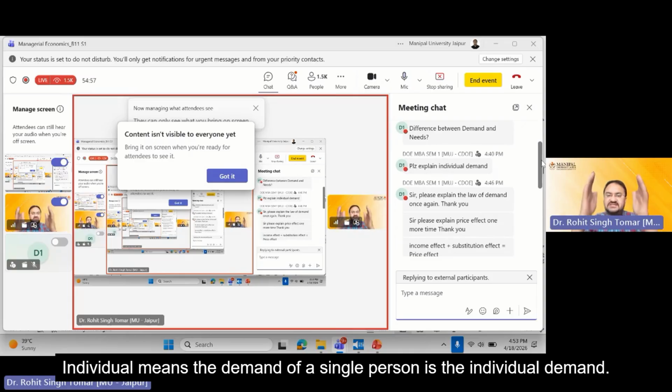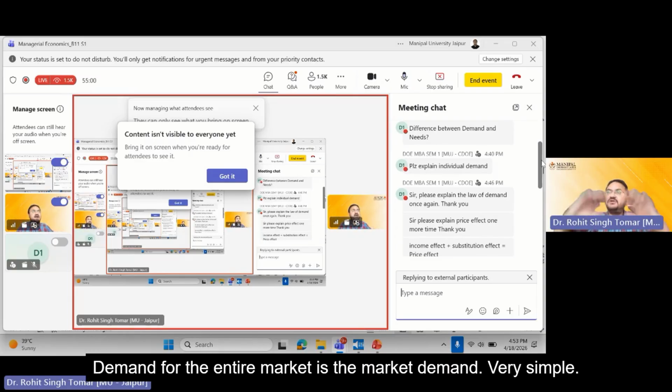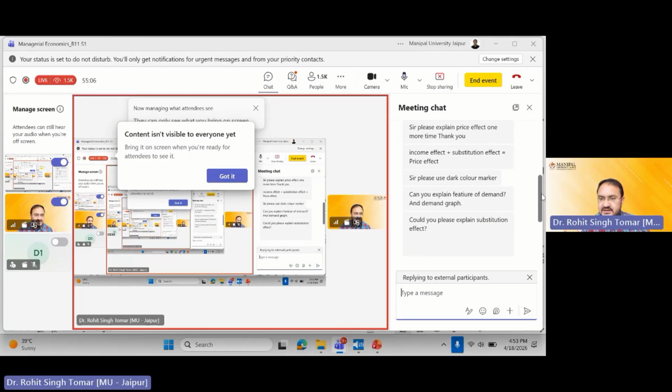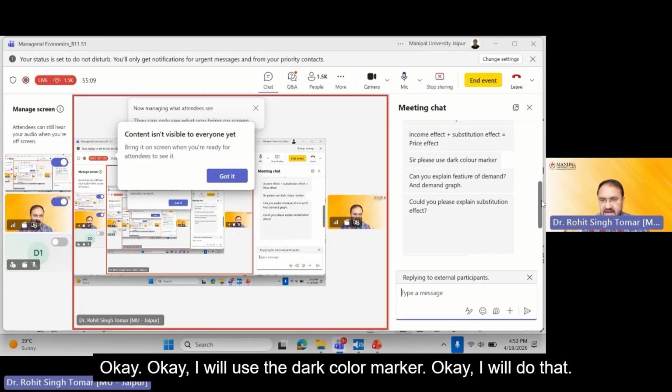Individual means the demand of a single person is the individual demand. Demand for the entire market is the market demand. Very simple. I've already explained the price effect and the substitution effect. Okay, I will use the dark color marker.